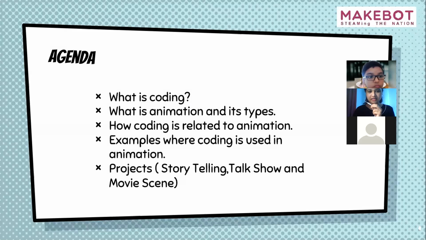First we'll understand what is coding. Many of you might already know what coding is, but we'll do some brushing up and understand in short what coding is. Then we'll move to animation and its types. Then we will see how coding is related to animation. Then we will see some examples where coding is used in animation. And then we will do some projects using Scratch programming, that is, the mBlock software we are going to use today. We'll create some projects: storytelling or a talk show, and one movie scene.